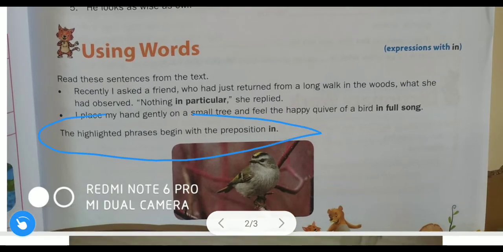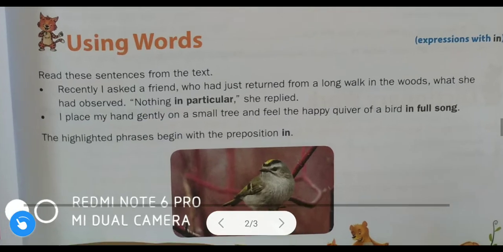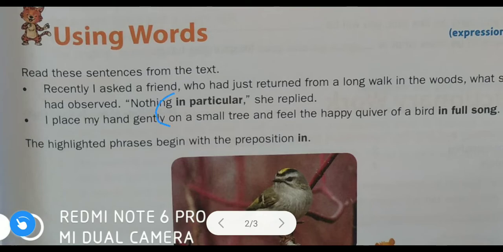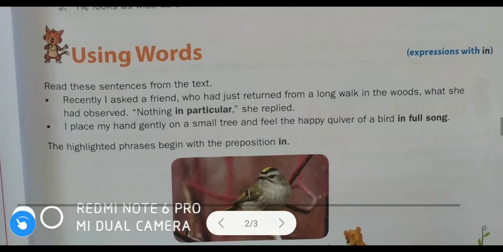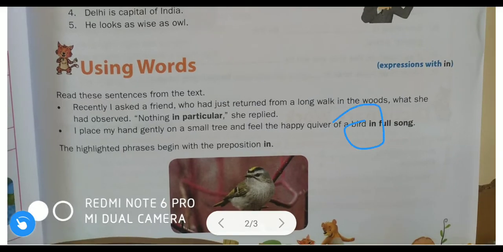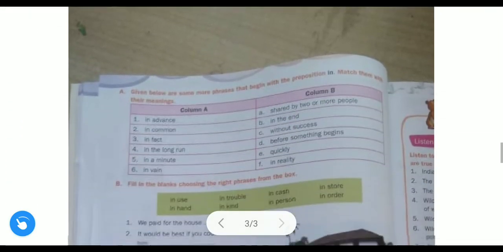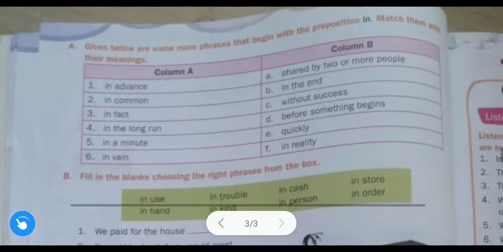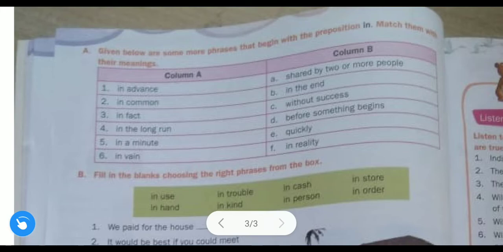The highlighted phrases begin with the preposition in. So these are phrases because here in is the preposition, those phrases begin or start with in. So on the next page we will discuss some phrases which start with the preposition in.